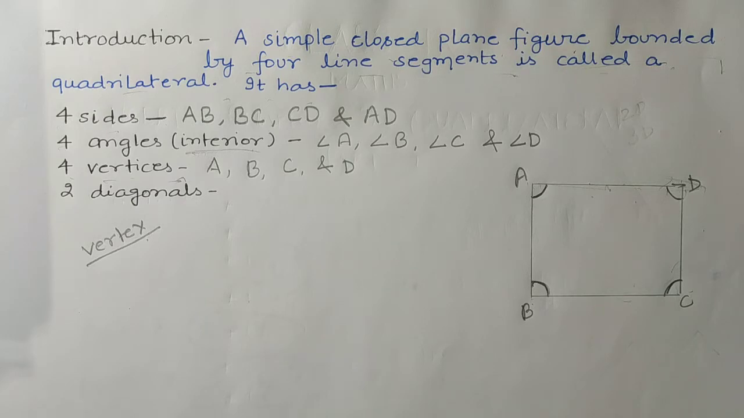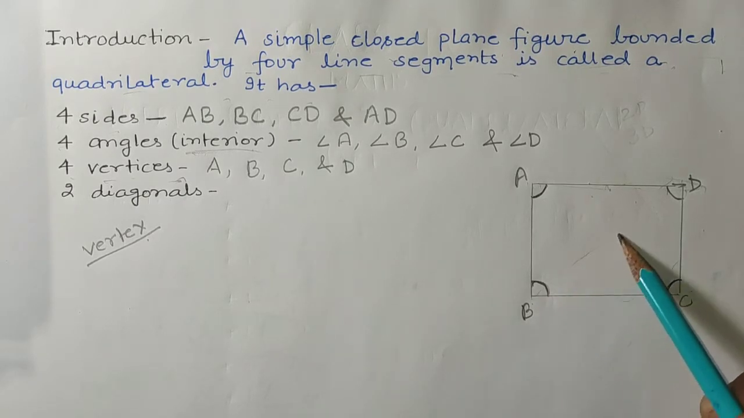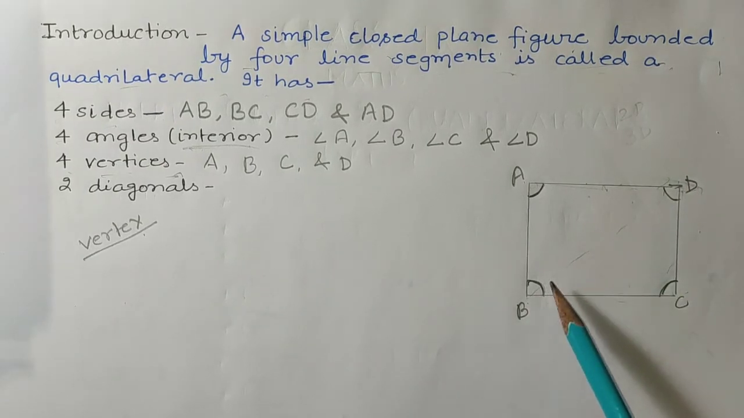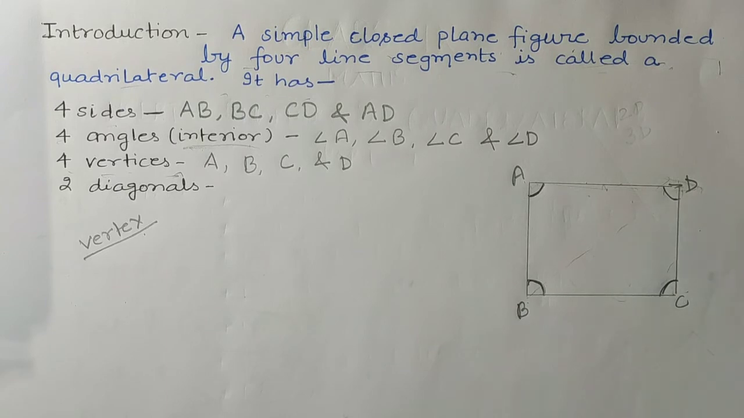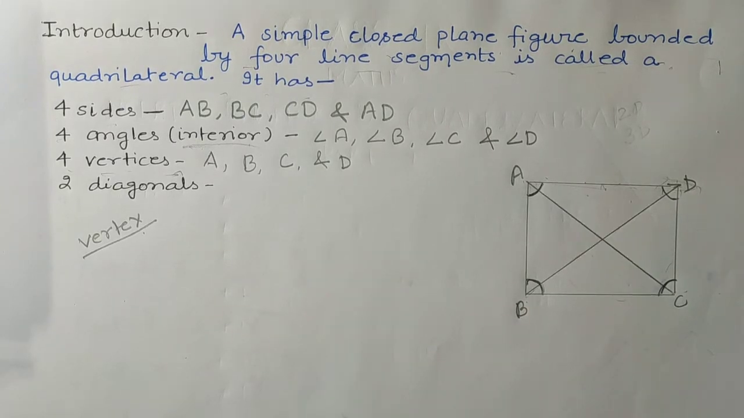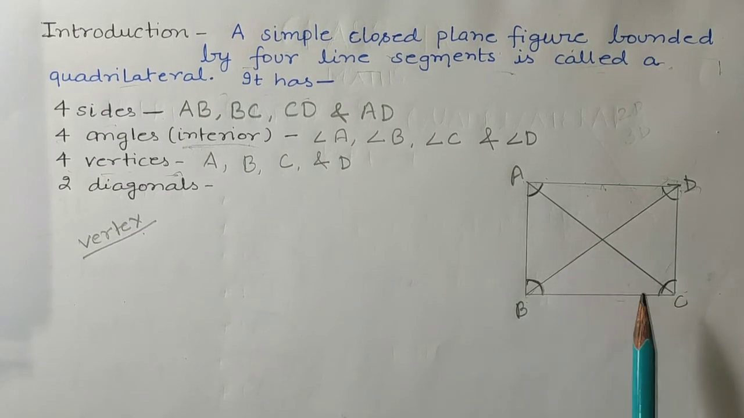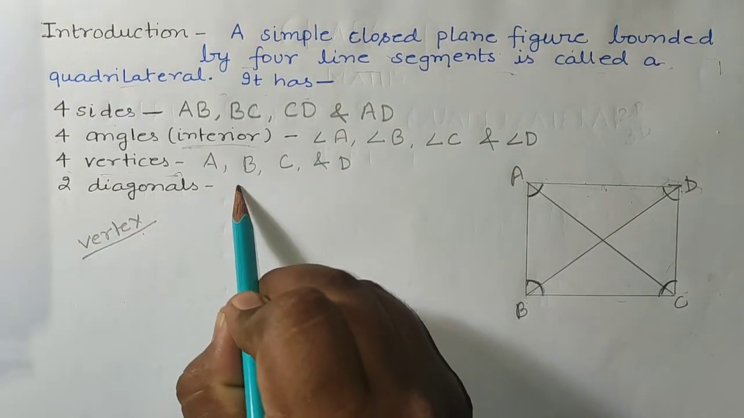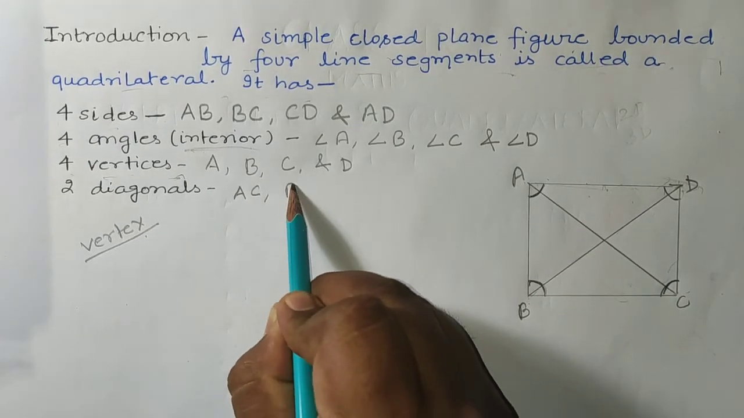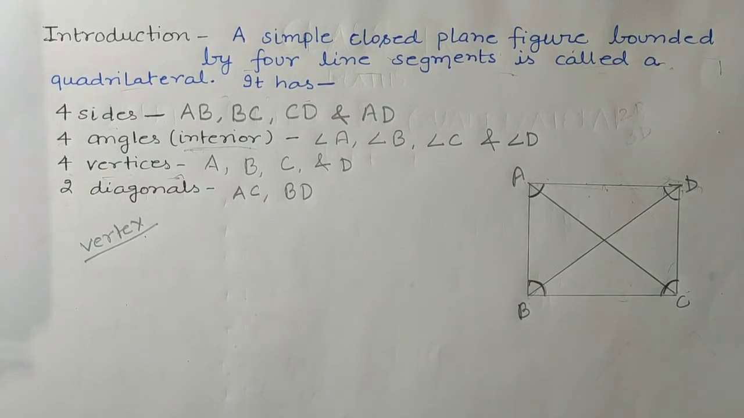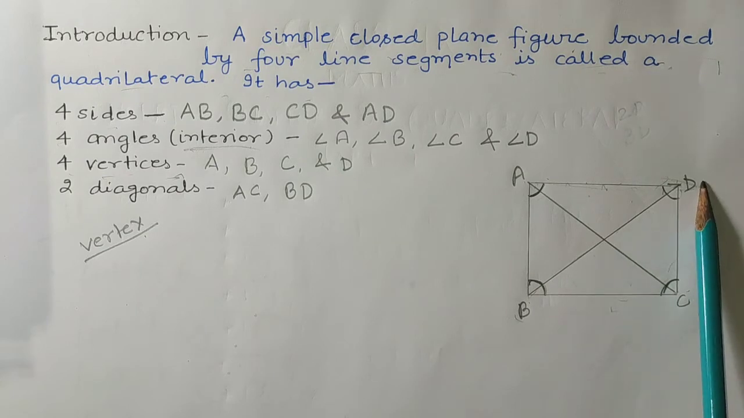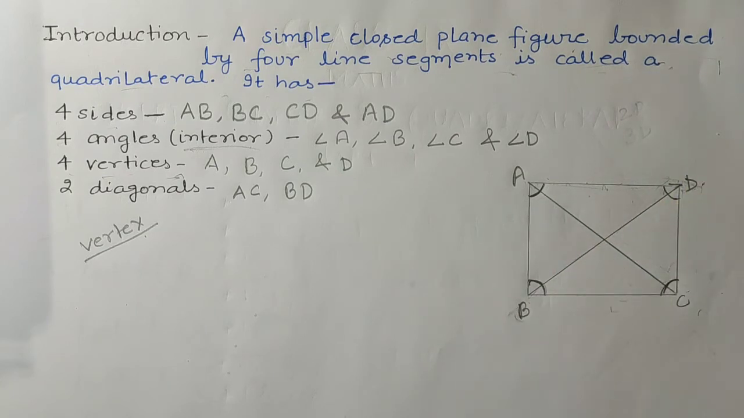What are the diagonals, students? Diagonals are lines joining the opposite points. Okay, a line joining opposite points is known as a diagonal. So how many diagonals are possible in a quadrilateral? Two diagonals, and the names of those diagonals can be AC and BD. So this was the introduction of a quadrilateral, where we have seen that a quadrilateral has four sides, four angles, four vertices and two diagonals, and we have seen the definition of a quadrilateral.